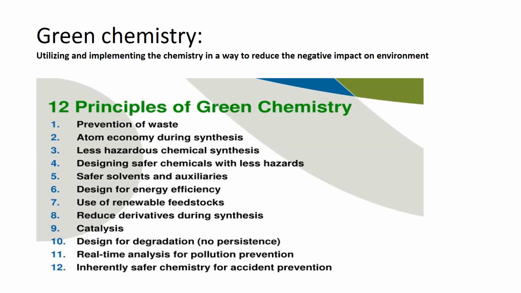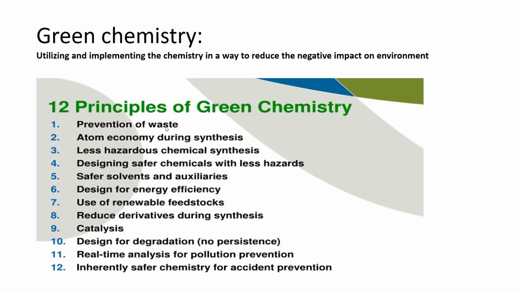So green chemistry is trying to replace conventional chemistry in order to synthesize chemicals that would be less hazardous for the environment. Green chemistry has 12 principles. Now I'm going to discuss these 12 principles one by one.